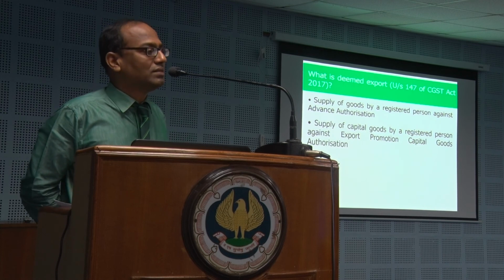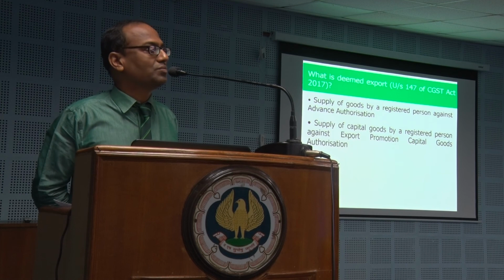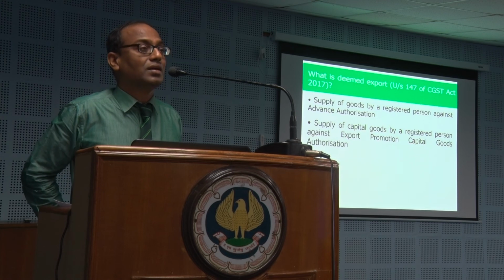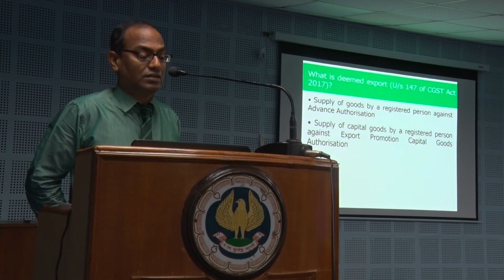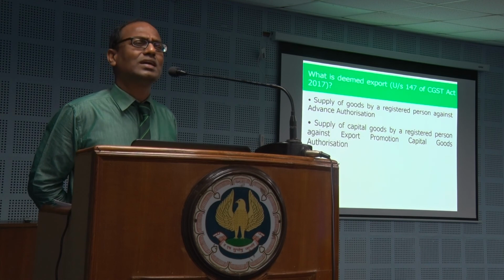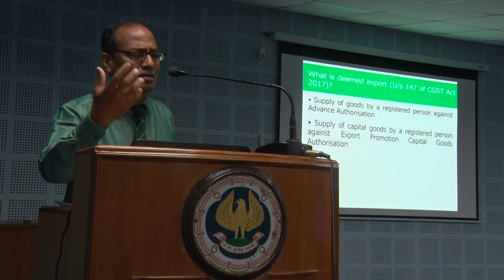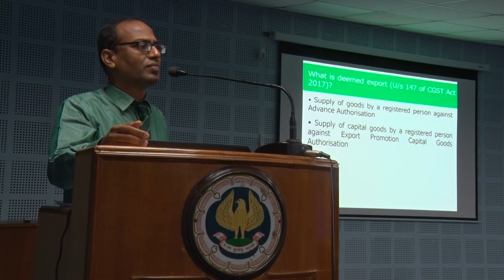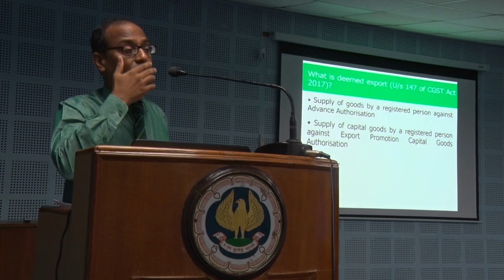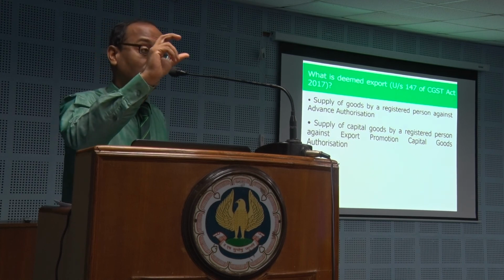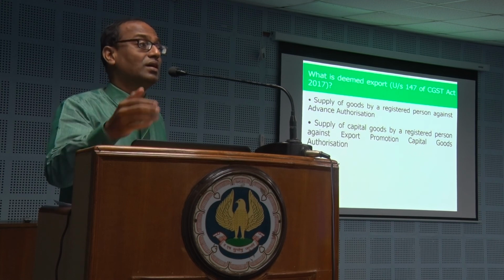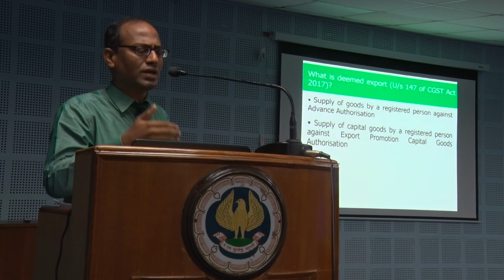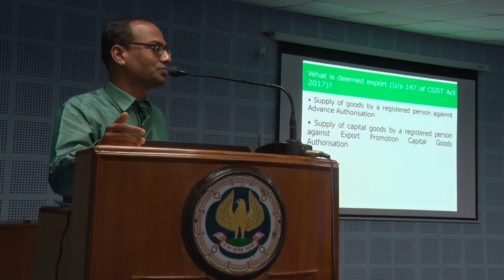Notification number 48/2017 CTR is talking about this situation. What is this deemed export? Normal export is okay. What is this deemed export? If you are supplying to an advance authorized party, what is that advance authorized party? You do have a need of copper. You do have a need of, let me say, some kind of zinc. Licensing is done by the import controlling DGFT officer to an extent only. To this extent only you should import and then get a permission also. Beyond the license level, you cannot do, you can again go for a permission. In that sense, you can just do it and sell it back, meaning export back also.